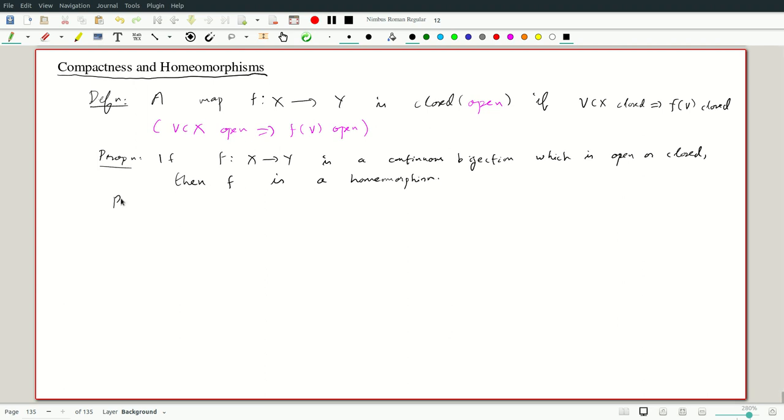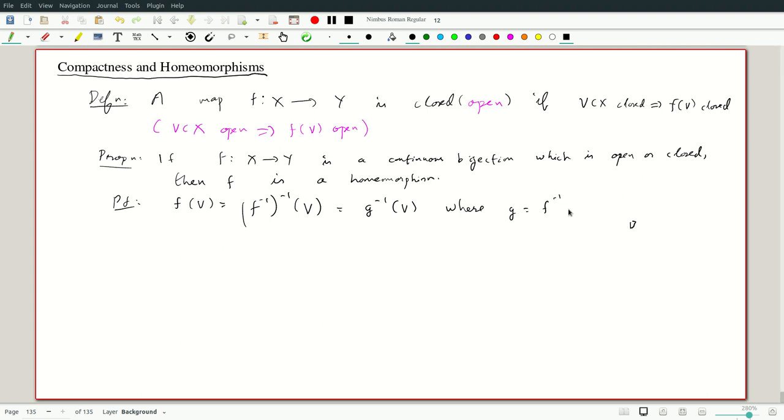Okay, so let's just say proof. The idea is that f of V is f inverse of V. I think I put it very clumsily. So f of V is the inverse. It's not f inverse of V. Rather, I'll write it as f inverse of V, which looks too cryptic. So this is g inverse of V, where g is f inverse.